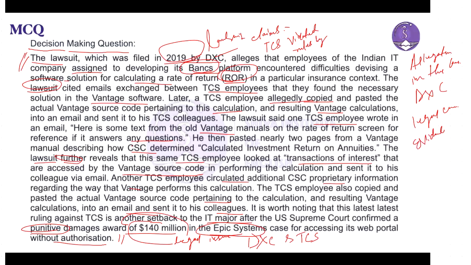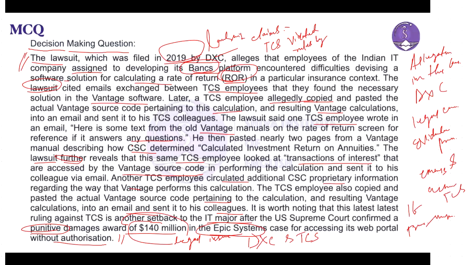The lawsuit mentions emails and actions of TCS employees, suggesting a potential breach of intellectual property and violations of confidential agreements, isn't it? If they are proved true, then what will happen? These actions could have legal consequences for TCS, isn't it?